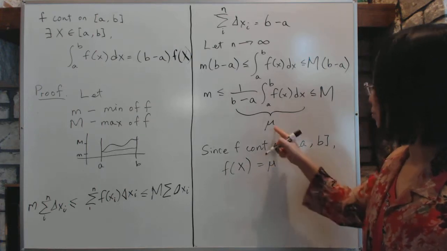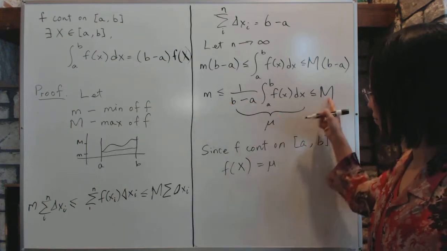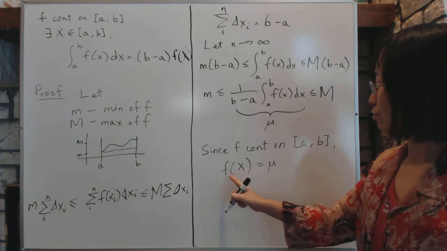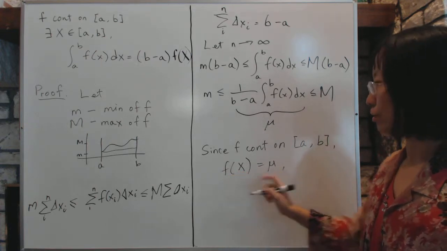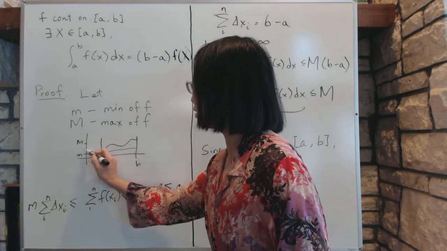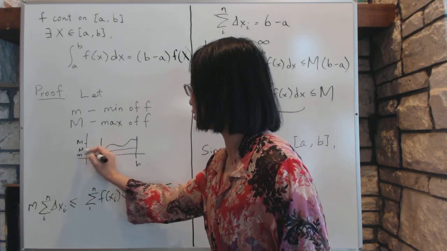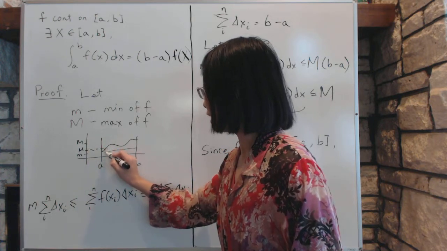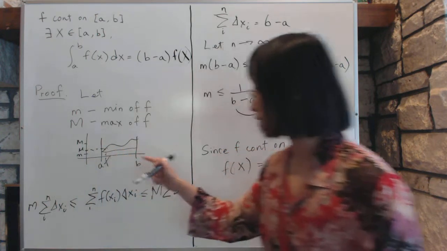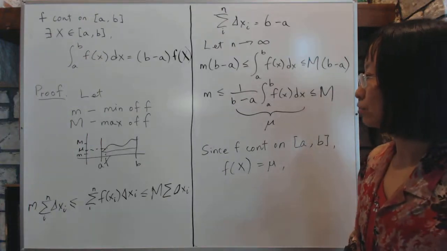That is, because mu is between f's maximum and minimum, there must be some x in [a, b] where f(x) equals mu. In other words, if mu is in here somewhere, then there must be some value in there, at least one, where f(x) equals mu.